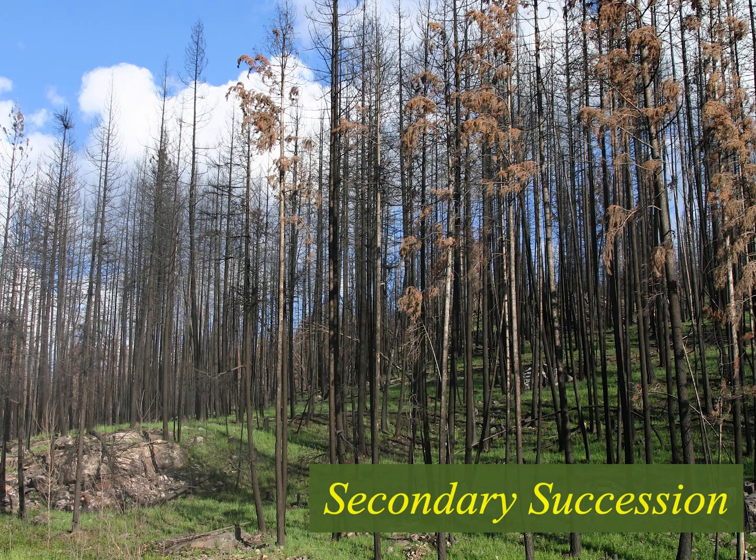Here is an example of a secondary succession. This is from Okanagan Mountain after the Okanagan fire. And we can see the grasses developing. And this is just a couple of years after the fire. Trees are dead. And those grasses, they're growing from the seed bank that was in the soil. And if we took a closer look, we would see other shrubs, herbs, and maybe some trees germinating within that ground layer.